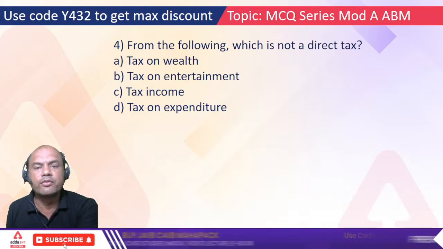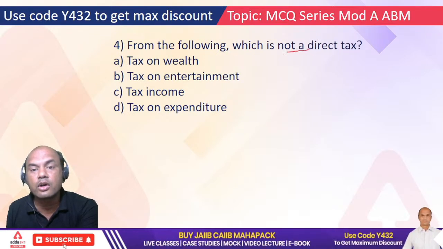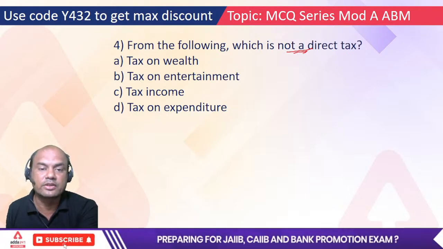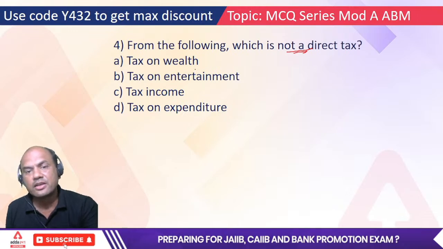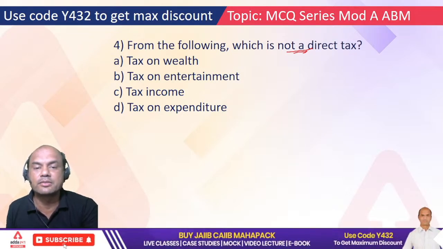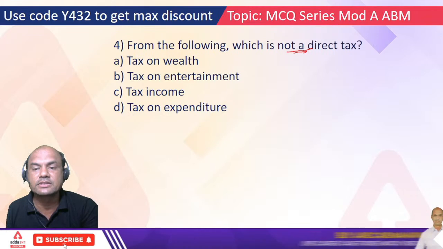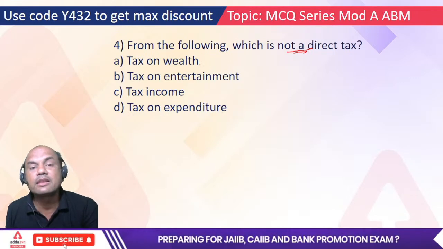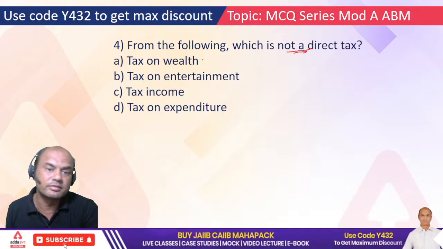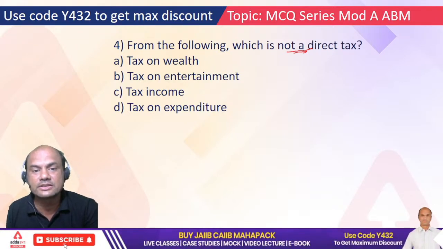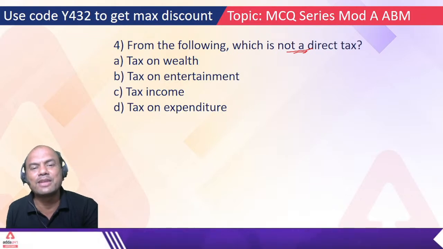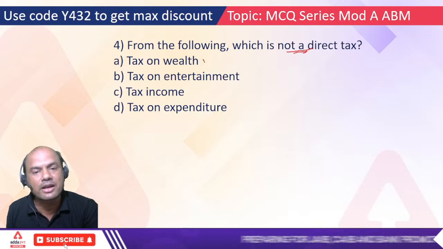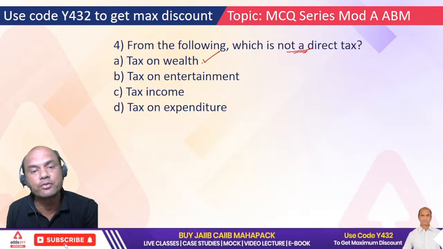From the following, which is not a direct tax? Tax on wealth, tax on entertainment, tax on income, tax on expenditure. Now, which is not a direct tax? Who can answer me fast? Tax on wealth. Wealth tax, do you pay it separately? Yes. If you don't know, it's because we don't have that much wealth, isn't it, to pay wealth tax, right? So wealth tax is a separate tax paid directly by filling up the form.